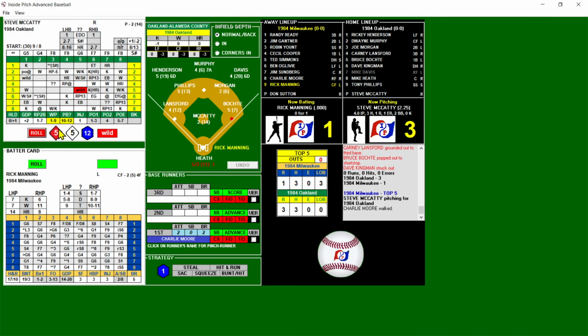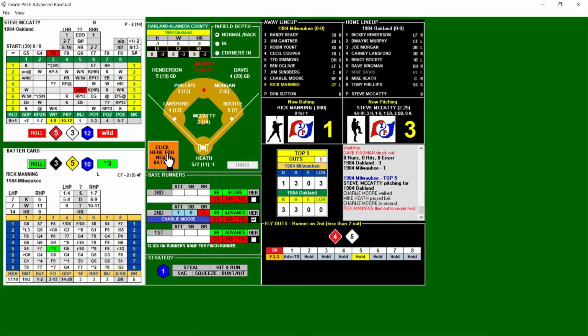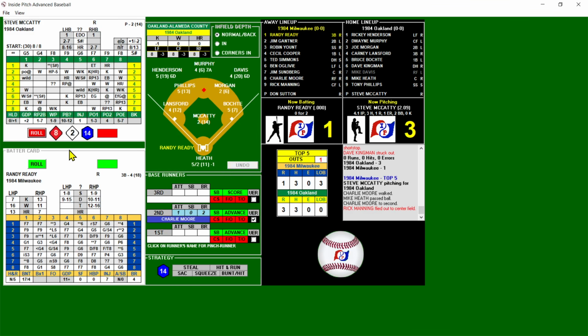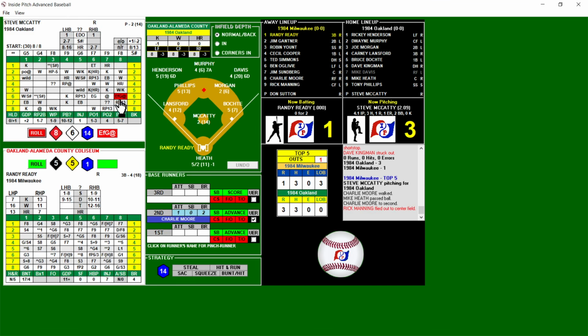Here's a wild. The 12 is a possible pass ball, and it is a pass ball. So runner on second with nobody out. We're going to roll on Manning. And there's a star 3 fly ball, and the runner will hold. Runner on second, 1 out for the top of the order. Randy ready. And that is an EFG at the ballpark.